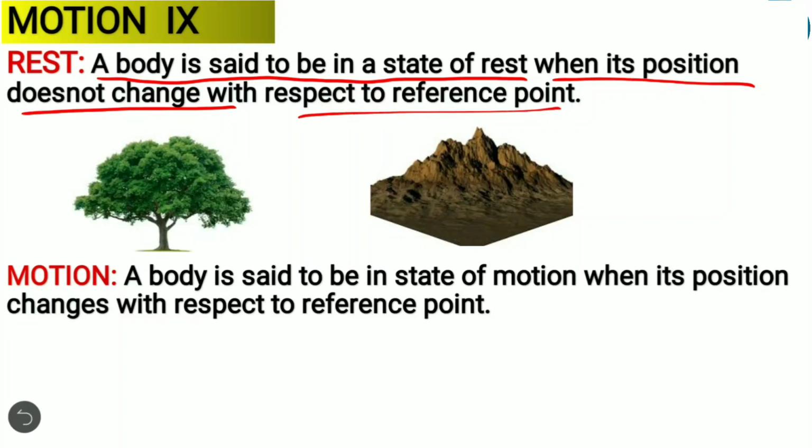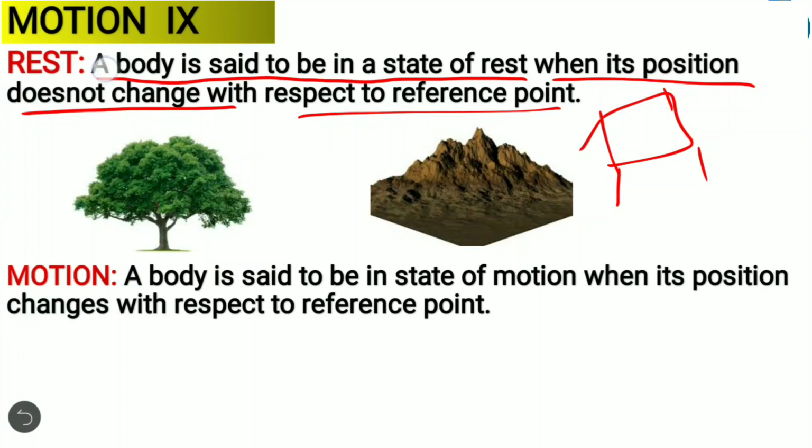For example, if you consider a table in your classroom, today you will go to the classroom and see the table which is near the blackboard. If you come tomorrow, the next day, and it is there only near the blackboard, you will say that the table is at rest, right? That means the reference point is the blackboard. We call it the reference point.